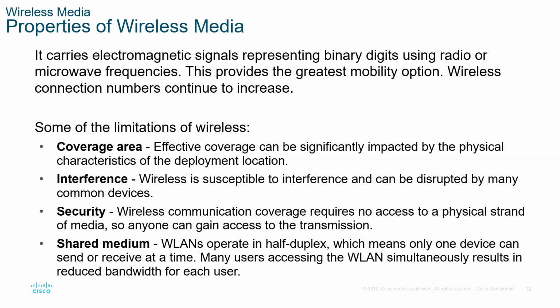Some of the limitations, though: coverage. Effective coverage can be significantly impacted by the physical characteristics of the deployment location. If you are in an area with a lot of obstructions, a lot of tall buildings, a lot of mountains, wireless media cannot be a choice. Why? Because your signal gets blocked. If I can simplify it, it gets blocked.